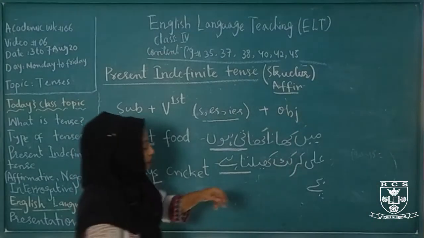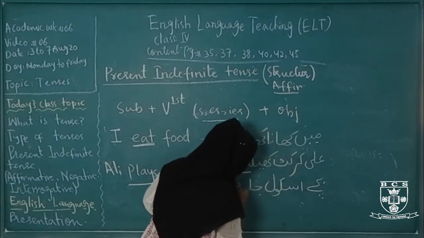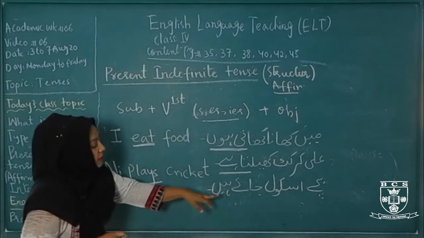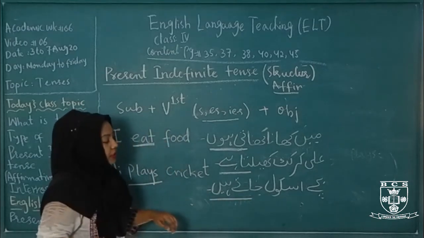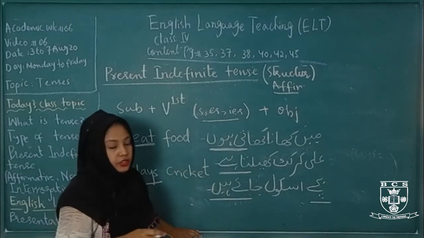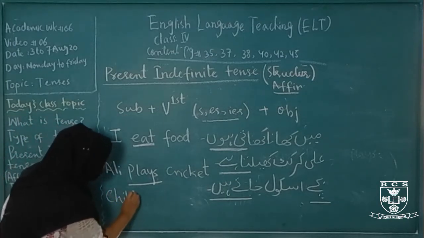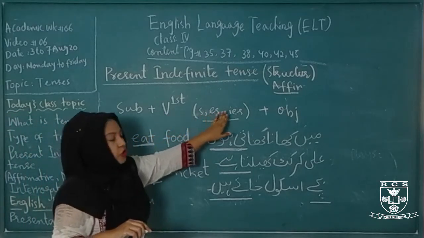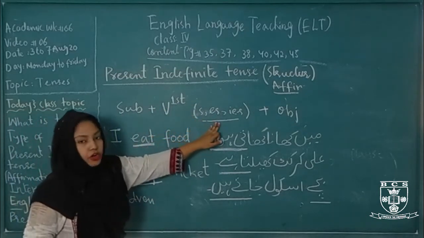Now the next one is बच्चे स्कूल जाते हैं. It is another example. Now the sentence in Urdu ends in te hain. It means it's present indefinite. Now come to the subject, bachche. Bachche means children, plural. So the subject here is plural. If the subject is plural, we don't need to add S, ES or IES with the first form of verb. We only use it with he, she, it or any singular name.